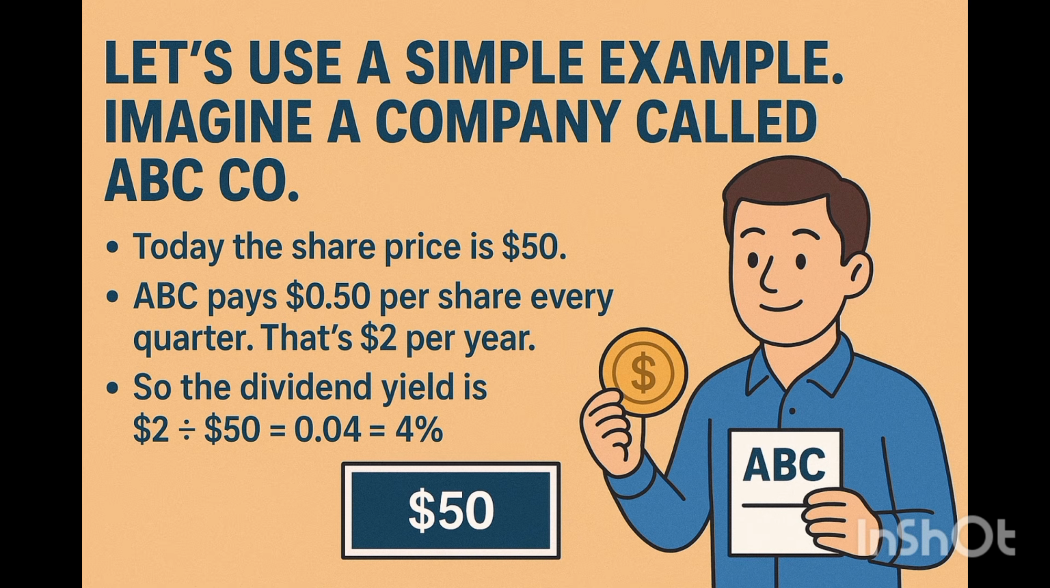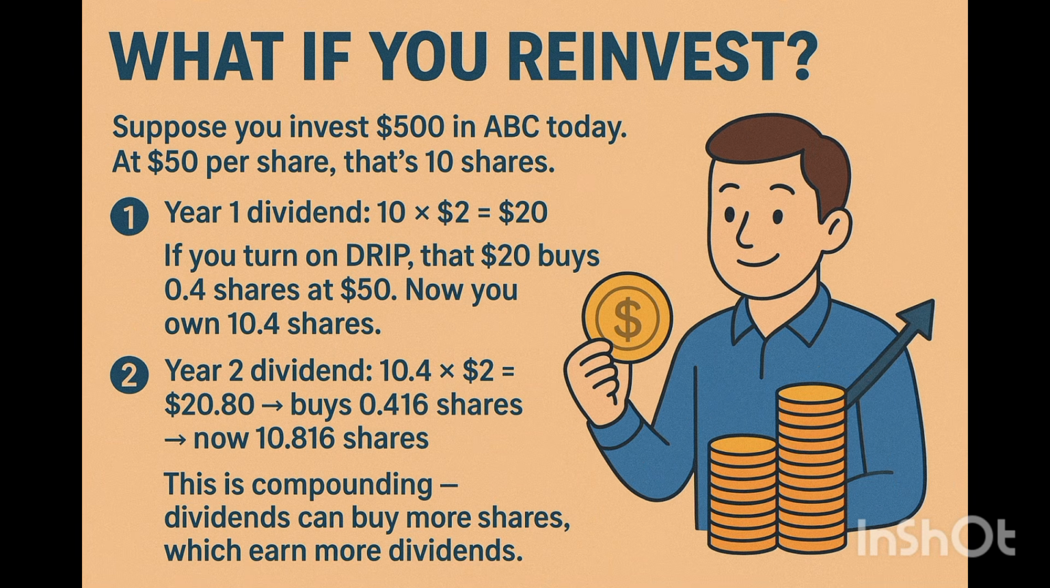So now you will calculate the dividend yield, the formula that I discussed already. That is the amount that you will get divided by the share price. So here, 2 divided by 50, and the answer will be 0.04, meaning 4%. So this will be the dividend yield, 4% for this particular example. In the same way, you can calculate the dividend yield for whichever company you are investing in or you are planning to invest in.